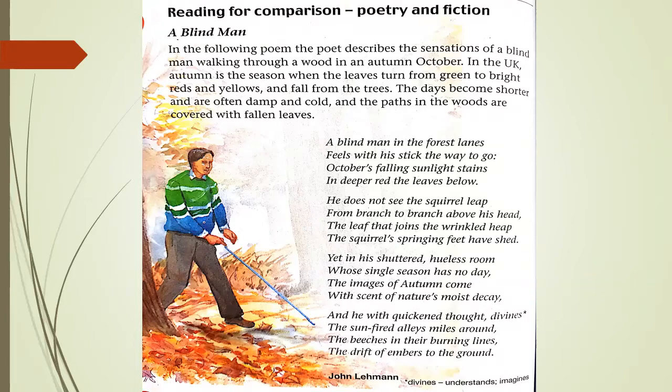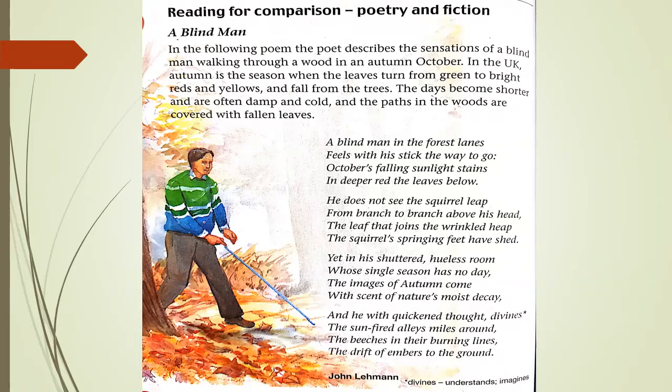But a blind man, as we all know, cannot see any color, cannot see anything, but he can feel many things through his senses. This is common knowledge. If a man is deprived of any sense from the six senses, all his other senses get more sharpened than a normal human being. There are 4 stanzas in this poem, and each stanza has 4 verses.